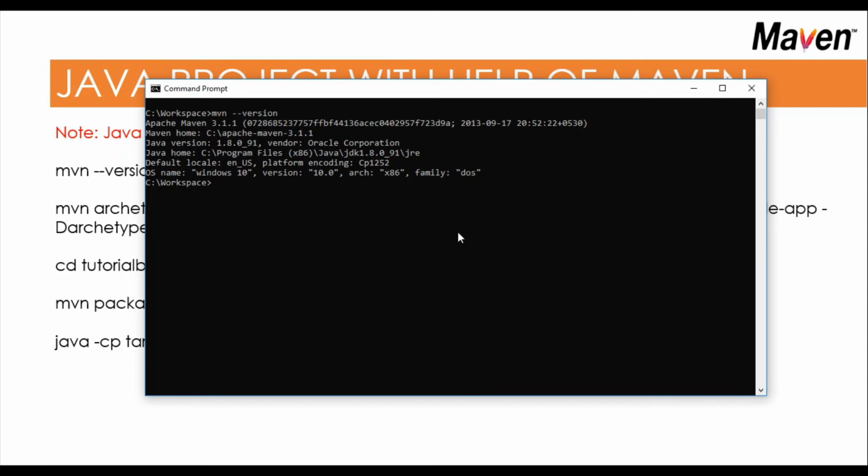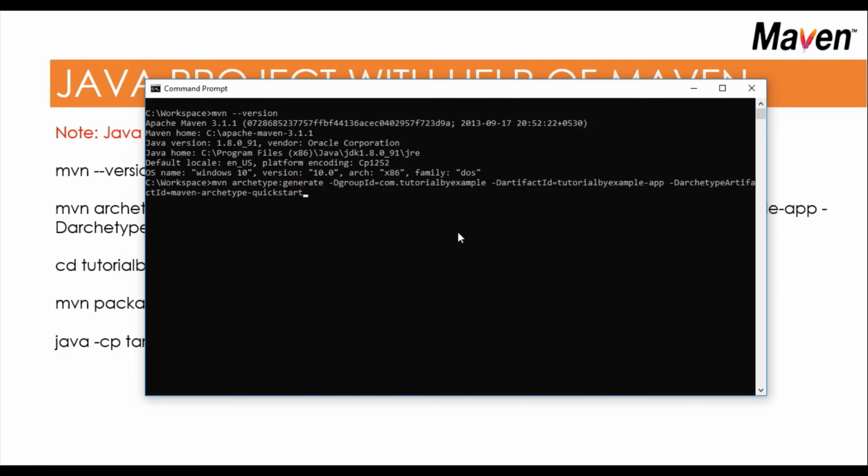If you see, Java is 1.8.0_91, however Apache Maven 3.1.1 is there. So even with different versions, the same commands will run, like what we performed with archetypes and so on and so forth.